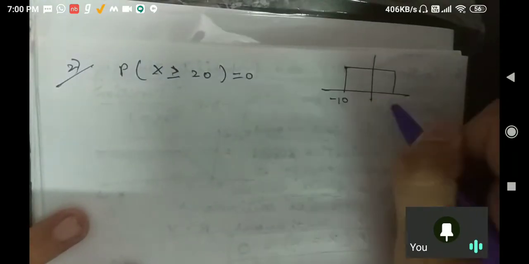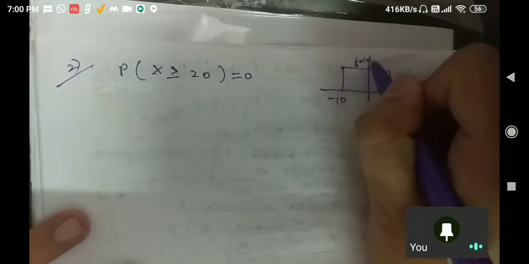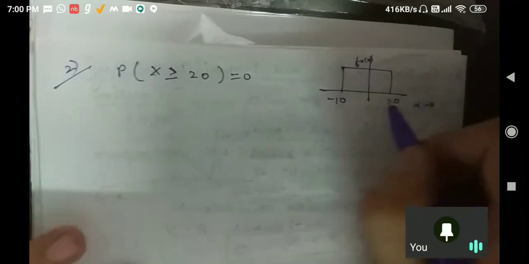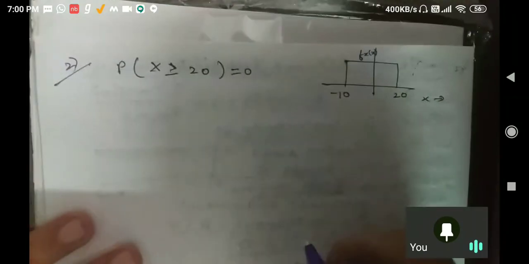One more answer, 0. Yeah, perfect, the answer is correct. For the second part, they are asking P of X greater than or equal to 20, so it is always 0 only. Why? Because the density is from minus 10 to 20 only. If you are asking for greater than 20, there is no PDF there, so the probability will be 0. Is that clear?